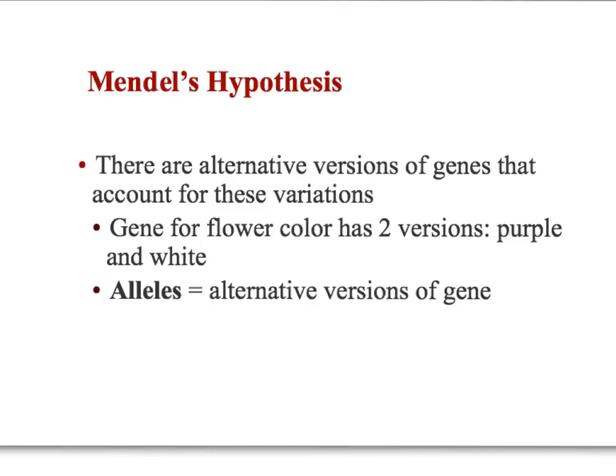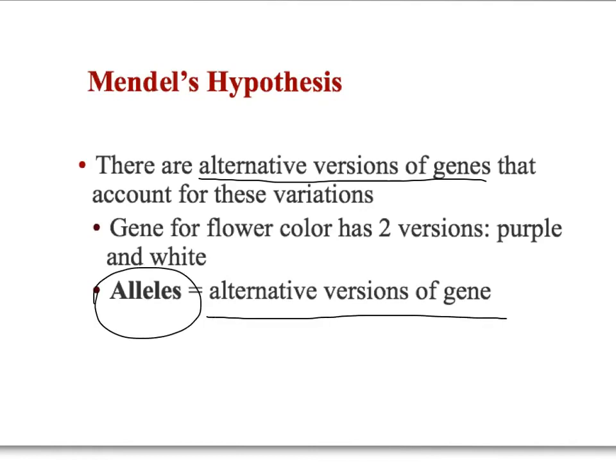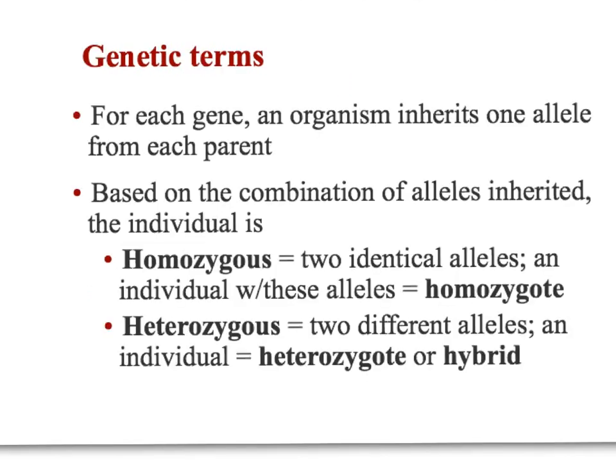Okay. So after looking at this data, Mendel made a couple of hypotheses. He first said, okay, clearly there has to be different versions of genes, because sometimes I'm getting white flowers and sometimes I'm getting purple flowers. So we now call these alternate versions of a gene alleles. We've seen that word a bunch of times in the last couple of weeks. So that was his first conclusion.